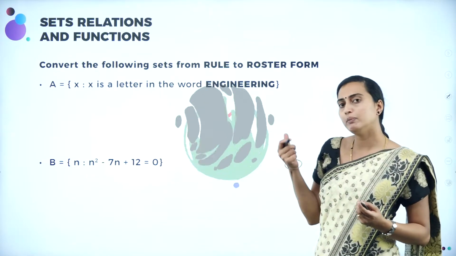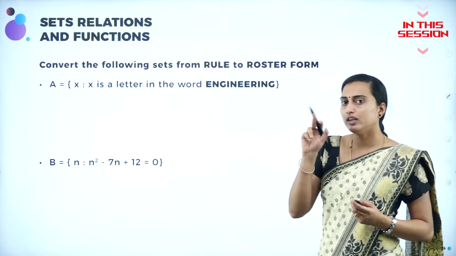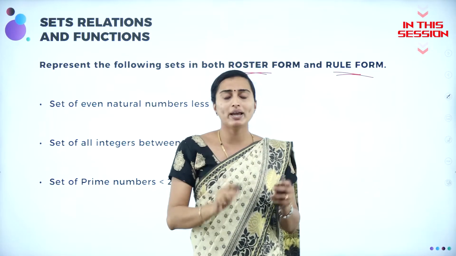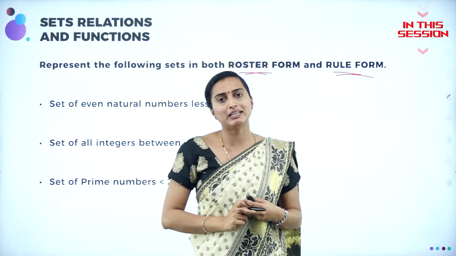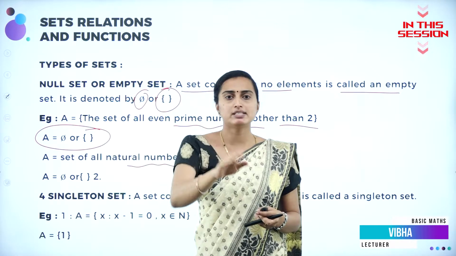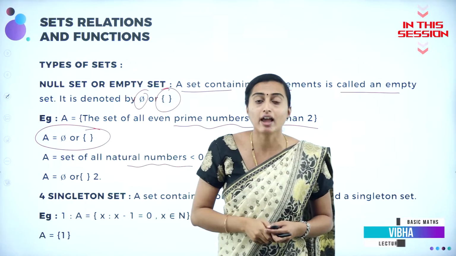Rule to roster means they will be given in a sentence. You are going to write it separated by commas, the elements, isn't it? The set, as always, dear students, is represented by capital letters, okay? Set of all natural numbers will start from 1, so they cannot be natural numbers lesser than 0. That is going to be known as the null set.